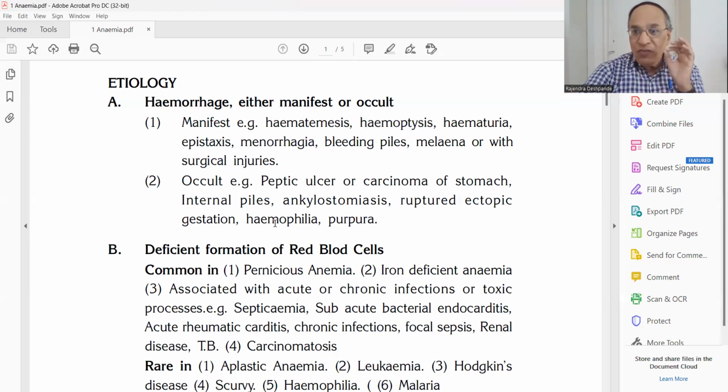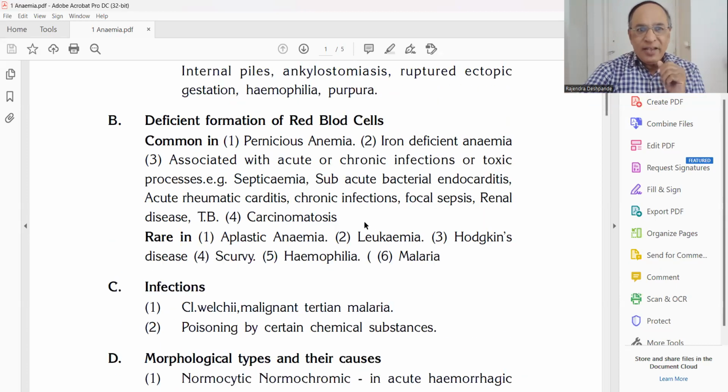Remember that. Hemophilia, that is the problem with the clotting factors, and purpura. These are the bleeding disorders because of a low platelet count or fewer thrombocytes. Then the next cause of anemia is deficient formation of red blood cells, because in the red blood cells there is hemoglobin. Remember this thing. Red blood cells are like bags and they carry the hemoglobin, which is a chromoprotein, colored protein molecules.